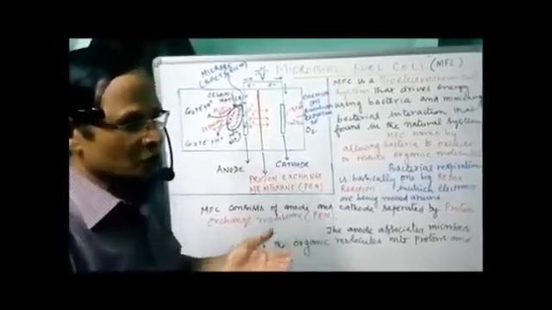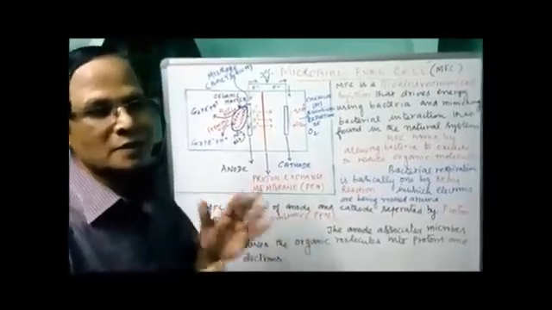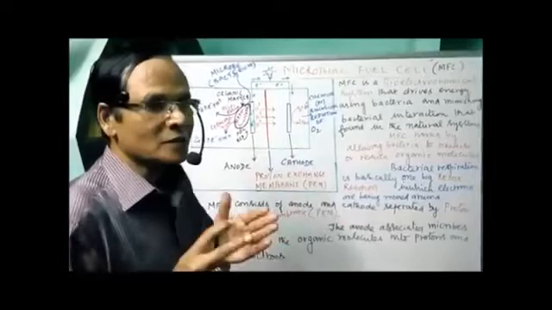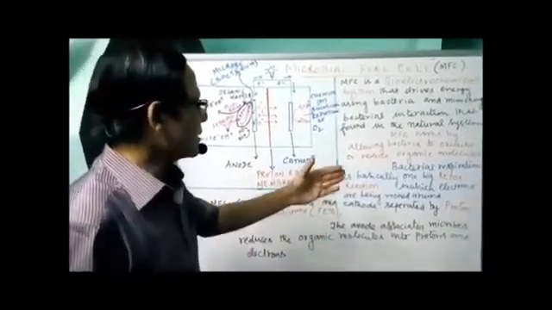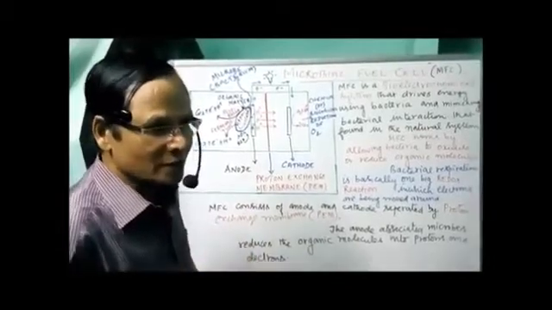So removal of electrons or hydrogen, or addition of electrons or hydrogen, results in oxidation or reduction. That is called a redox reaction. So in bacterial respiration, one big redox reaction occurs.